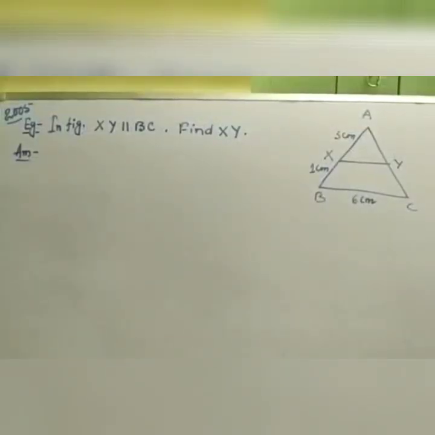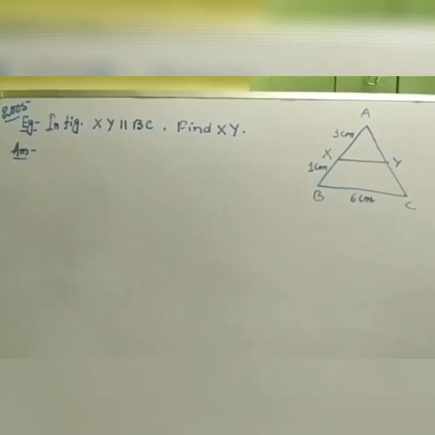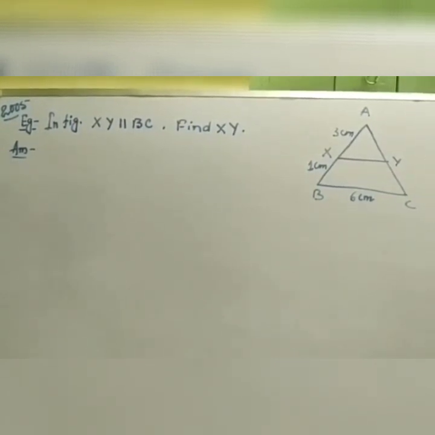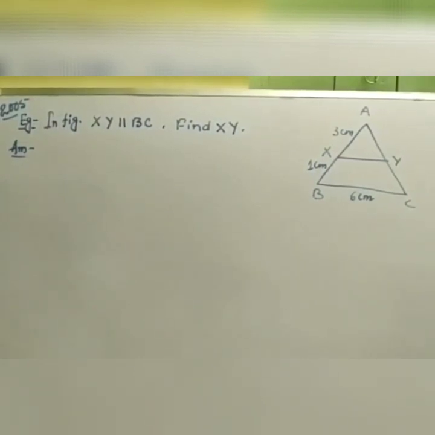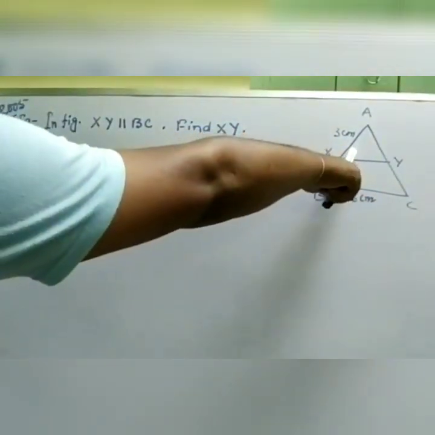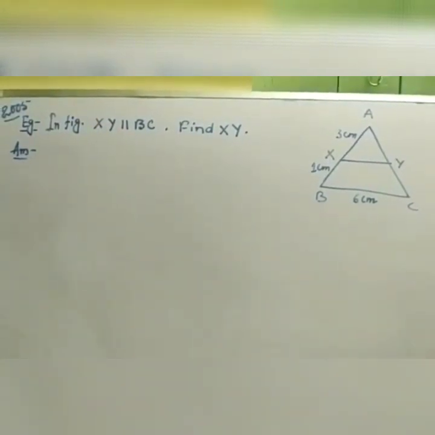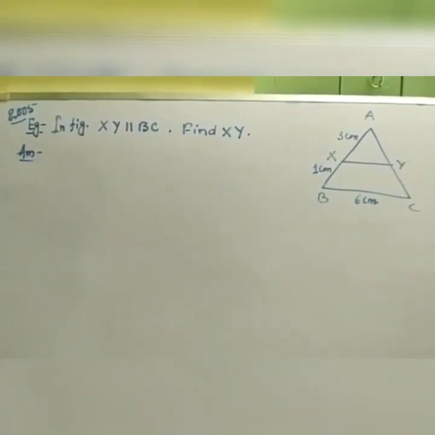You can see the figure is given, and in that figure you can see the triangle ABC, and there one line XY is parallel to BC is given. Also the measurement of the side AX is 3 cm, XB is 1 cm, and BC is given 6 cm. You need to find XY. For that we need to prove that the triangle AXY, the upper small triangle, and the whole triangle ABC are similar by using similarity criteria that we have discussed.